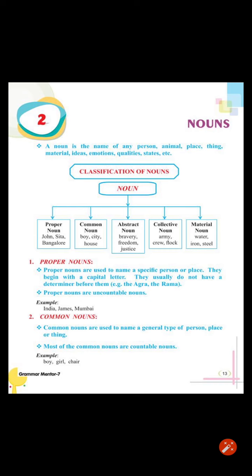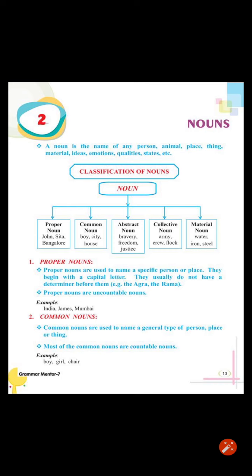Proper noun refers to the name of a particular or a specific person, place or thing or pet or some building. For example, John. Now John is a name of a particular person or you can say a man or a boy. Sita. Sita is a name of a particular girl or a woman. Bangalore, Delhi, Agra. All these names are names of particular cities.